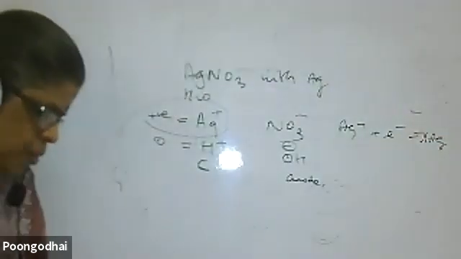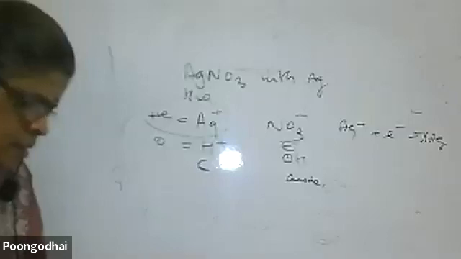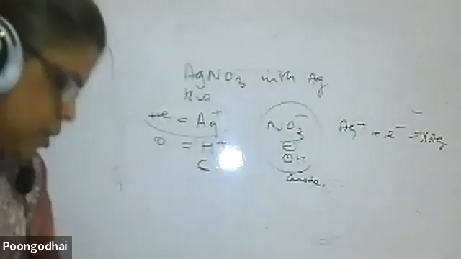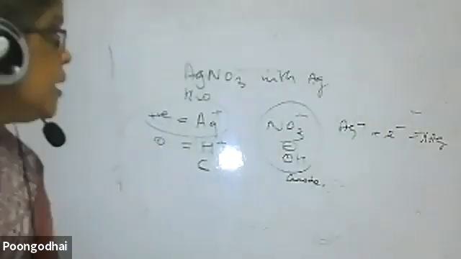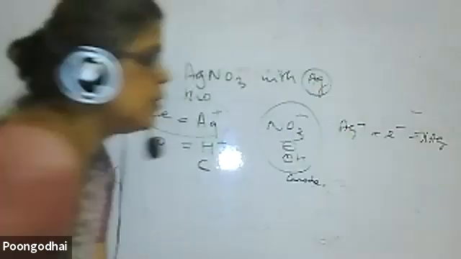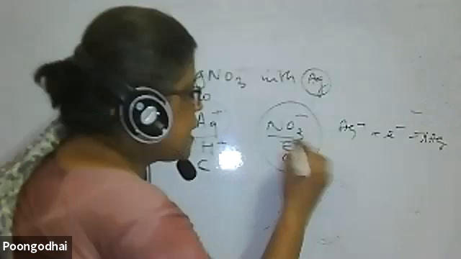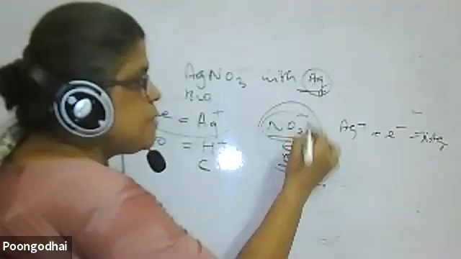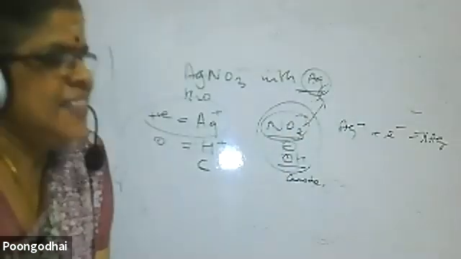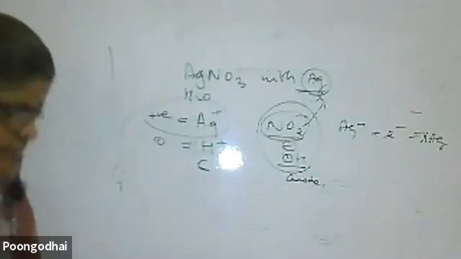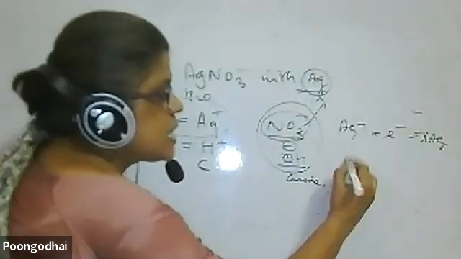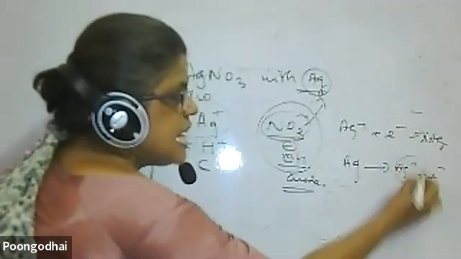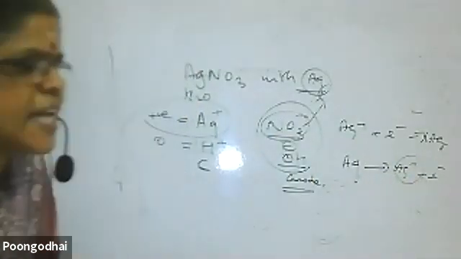Now at the anode, what will happen? Both OH minus and NO3 minus are there, but you are using a silver electrode. Among them, which will get discharged? NO3 minus is not discharged, so the silver will react. What is the reaction at the anode? Ag gives Ag plus plus electron, and this Ag plus reacts with the nitrate ion to form silver nitrate.